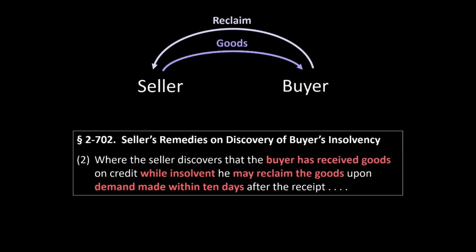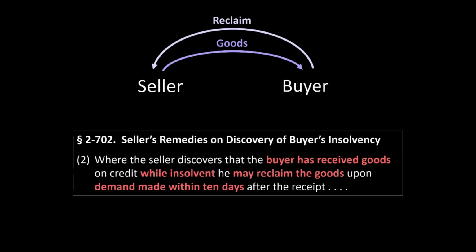That is, the buyer is not obligated to pay for the goods until some time later, after the buyer has inspected and accepted the goods. If the seller learns sometime after delivery that the buyer was insolvent when the buyer actually received the goods from the seller, then the seller has 10 days from the date of delivery to give notice of its intent to reclaim.